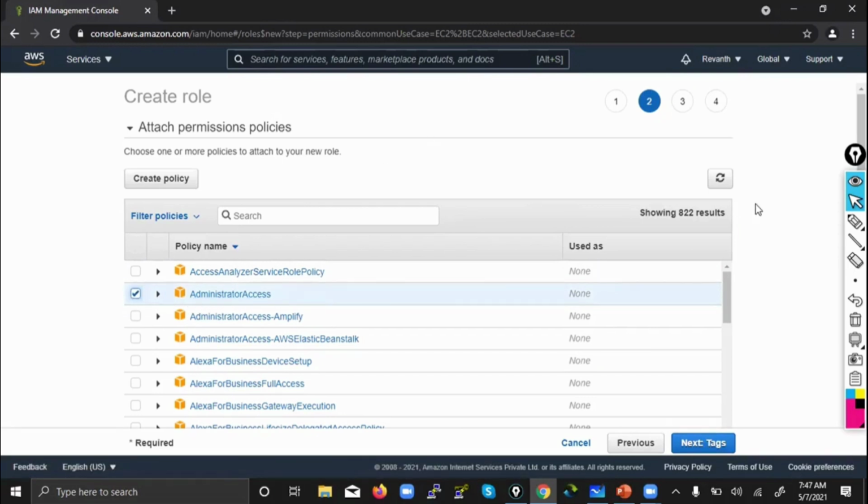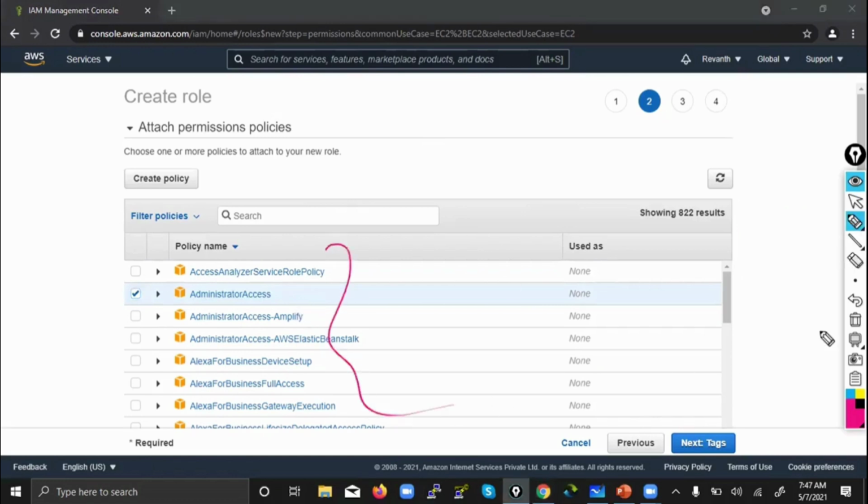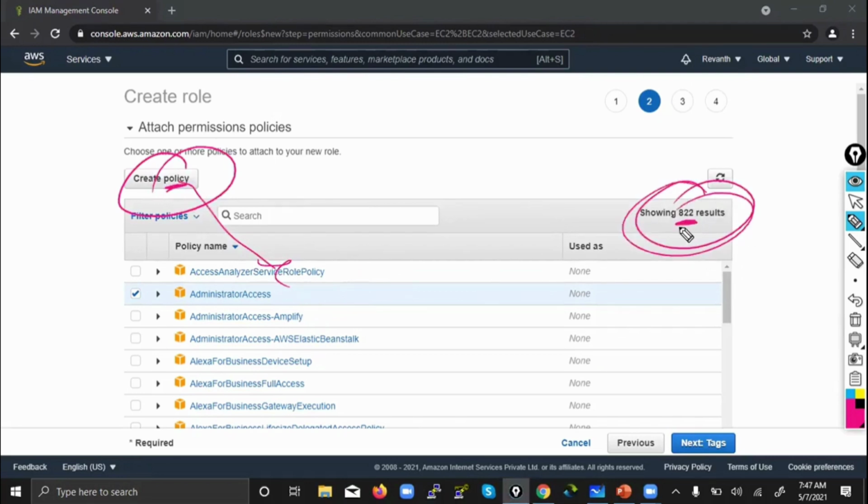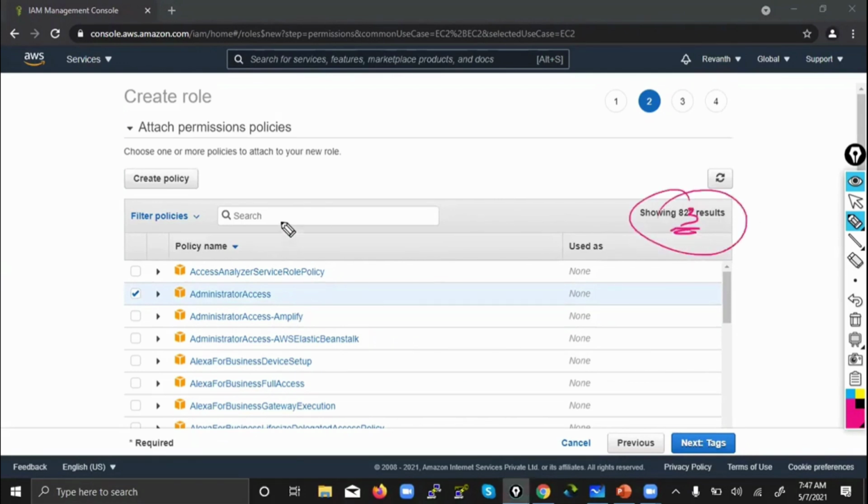Administrator access. So what is this, guys? Don't think this is something new. These are nothing but policies. You remember this one? No? AWS given policy. If you want to give a custom policy, that also you know. Yesterday we discussed, right? If you create any policy, it will show here only. Simply you will search it here and attach it. You know how to create a policy and how to attach a policy, so no confusion in that.